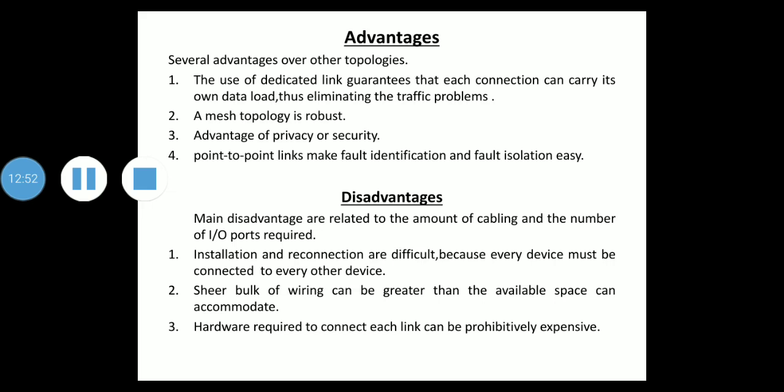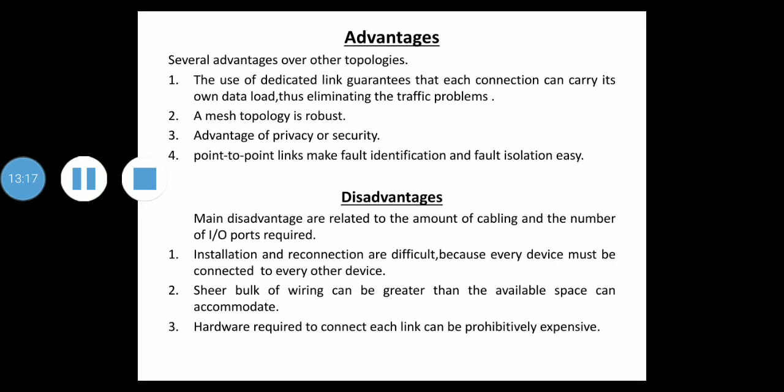The fourth and final advantage is that point-to-point links make fault identification and fault isolation easy. Traffic can be routed to avoid links with suspected problems. This facility enables the network manager to discover the precise location of the fault and aids in finding its cause and solution.